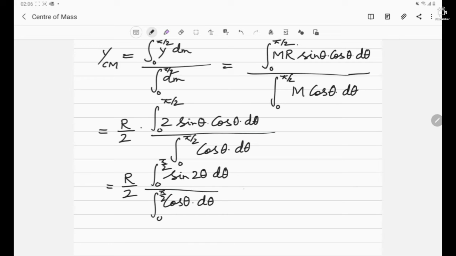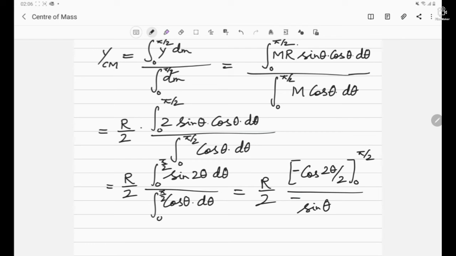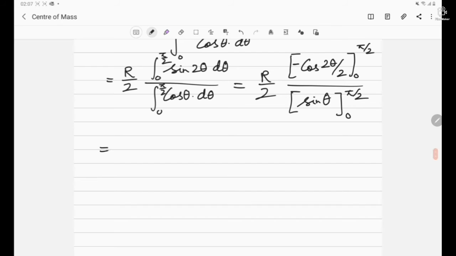On integrating sin 2 theta, we will have cos of 2 theta by 2, with limits 0 to pi by 2, and here we will have a minus sign. In the denominator, sin theta from 0 to pi by 2. Now let's bring this minus sign and the 2 outside. So we have minus r by 4.